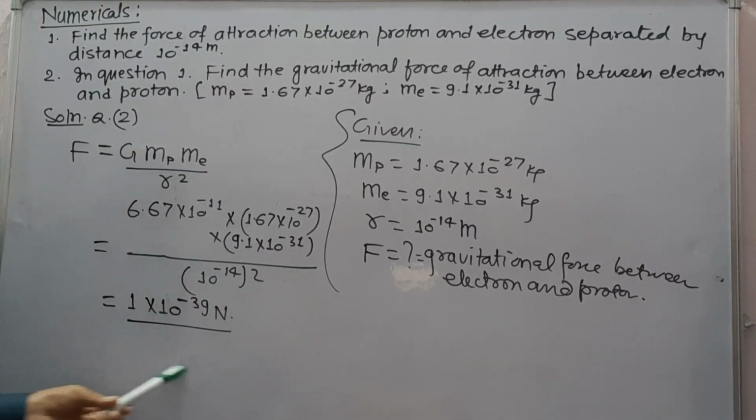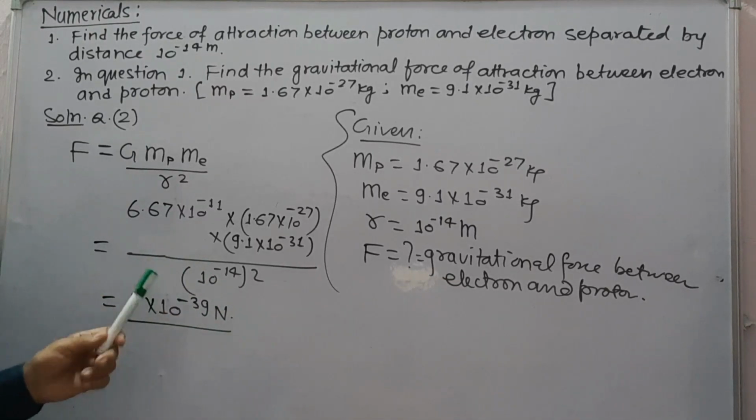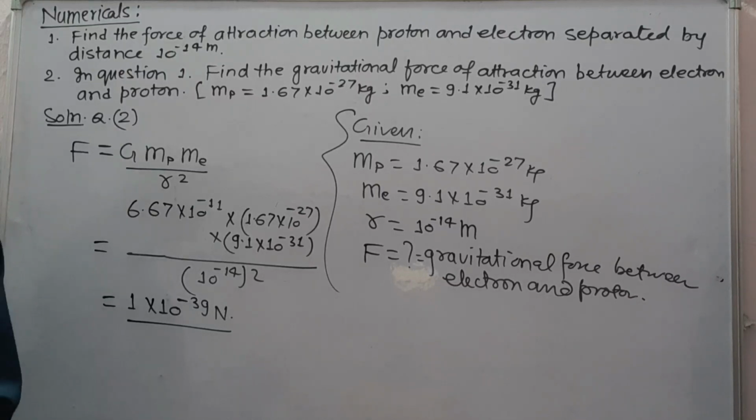So we see that electrostatic force is 2.304 Newton, whereas gravitational force is 1 into 10 to minus 39 Newton. Hence, gravitational force of attraction between electron and proton is negligibly small as compared to the electrostatic force between electron and proton.